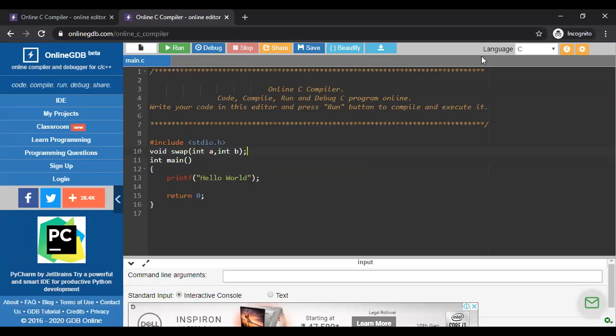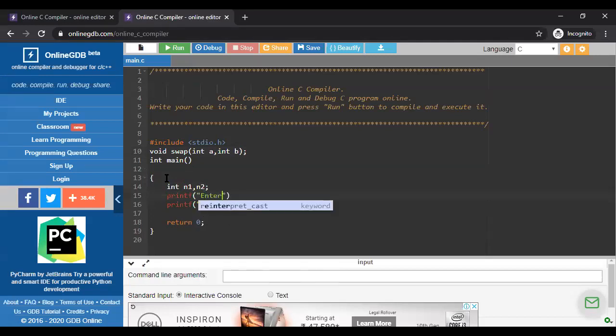There are two values, int a and int b. So I'm going to swap the values of these two variables. After writing this one, we move on to the main function. So basically we declare two other variables, like I'm taking here n1 and n2 for num1 and num2. Now these are user defined values, so I'm going to take the value from the user, nothing else.